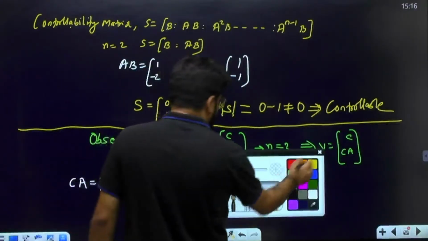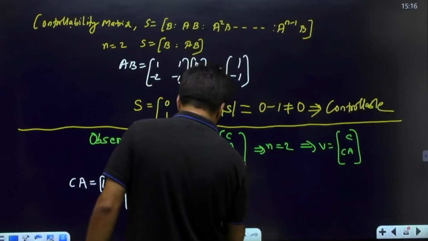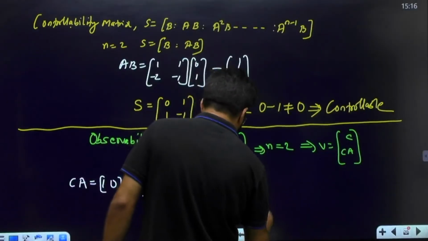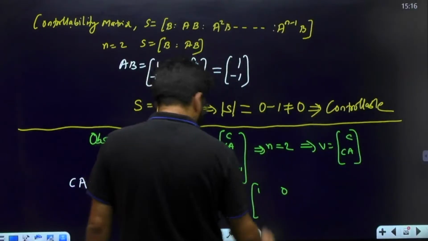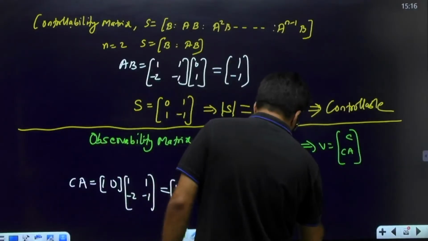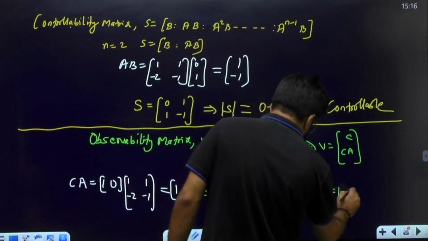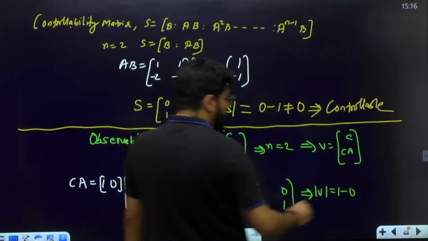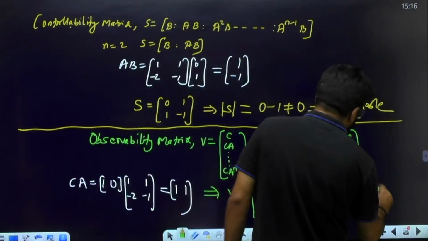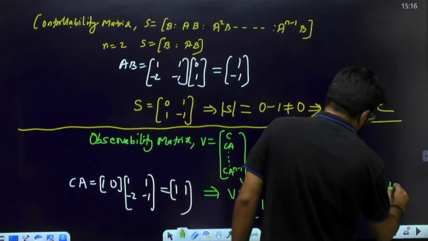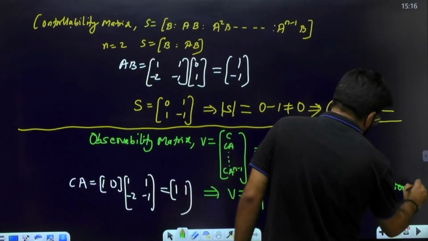Okay. So what is going to be the V matrix then? It is the C and CA. C is 1, 0 and CA is 1, 1. Again, the determinant of V is 1 minus 0, 1 minus 0, not equal to 0. Non-zero determinant means observable. Kalman's test.